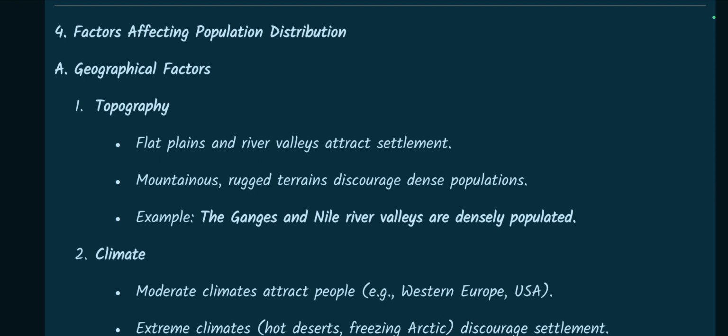Number 4. Factors affecting population distribution. Geographical factors. Topography. Flat plains and river valleys attract settlement. Mountainous rugged terrains discourage dense populations. For example, the Ganges and the Nile river valleys are densely populated.